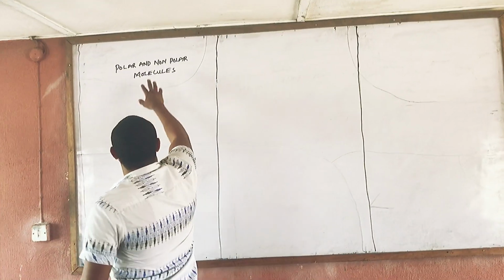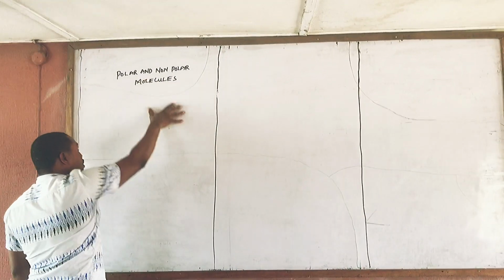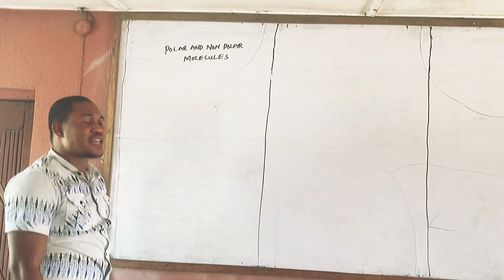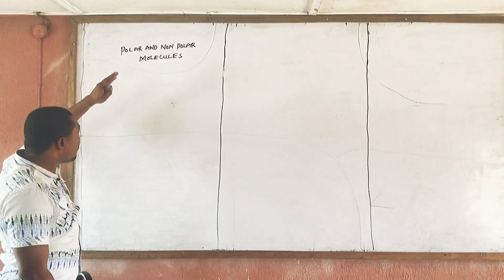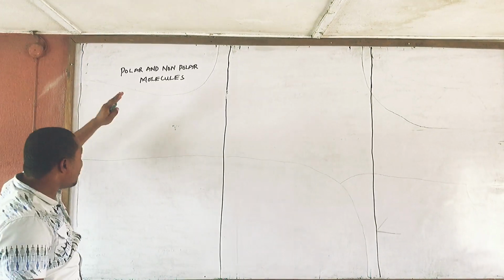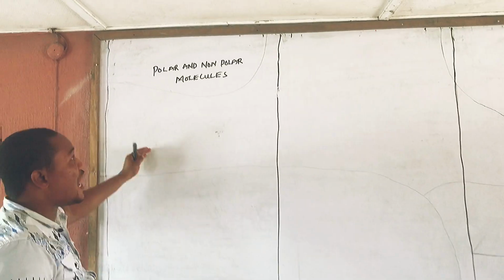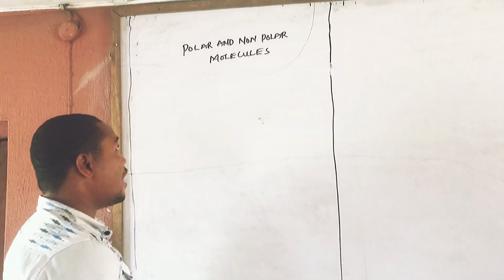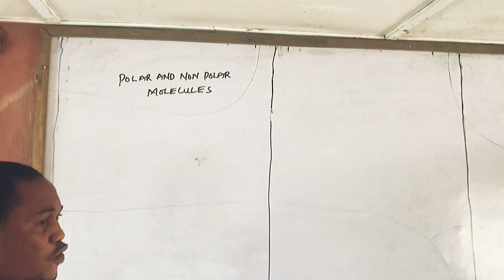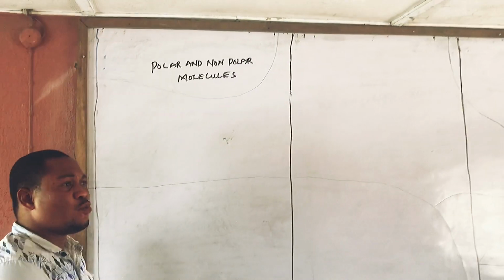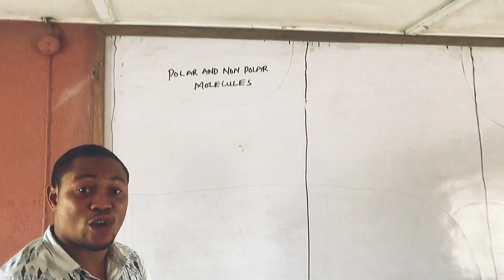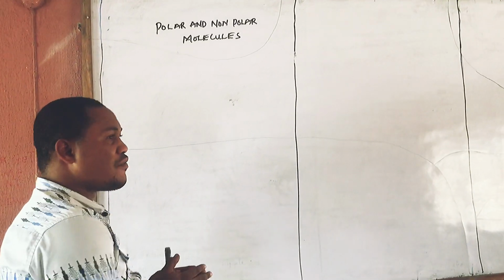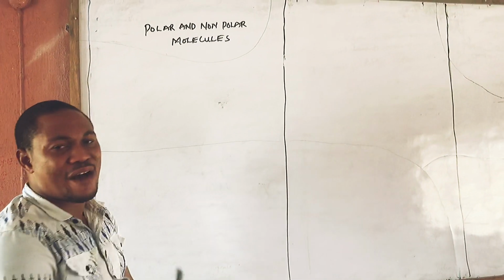Okay, I have polar and non-polar molecules. I'll simplify it. I'll start from the molecule, then I'll move to the polar and the non-polar thing. Now, when you talk about a molecule, from our rudimentary chemistry, we know you are talking about the combination of atoms. You can have atoms that are the same, or you can have atoms that are different.